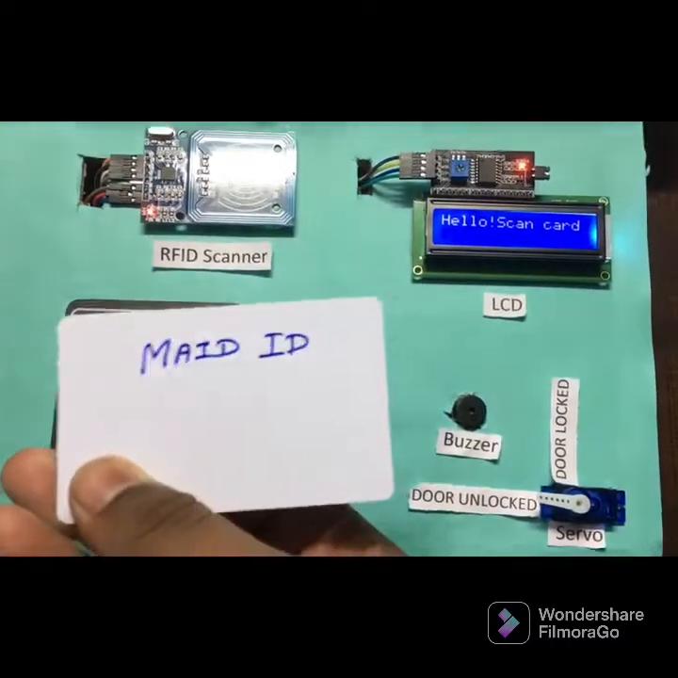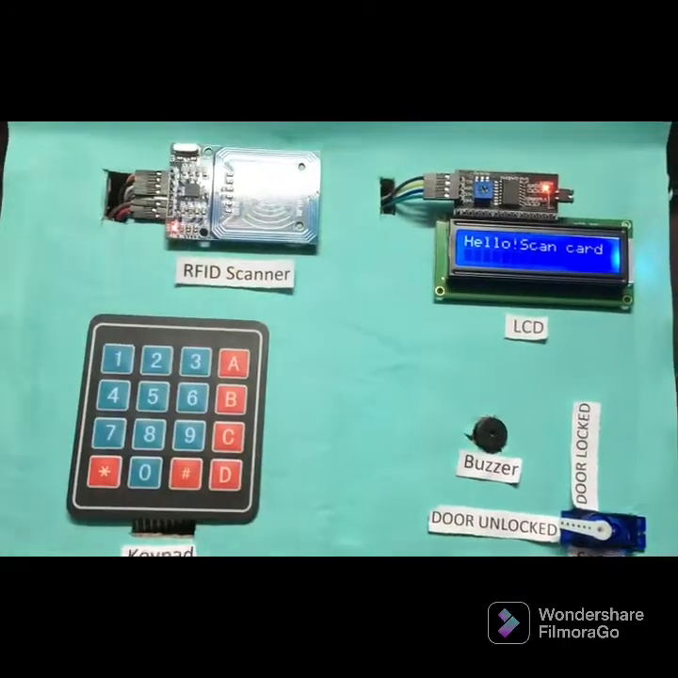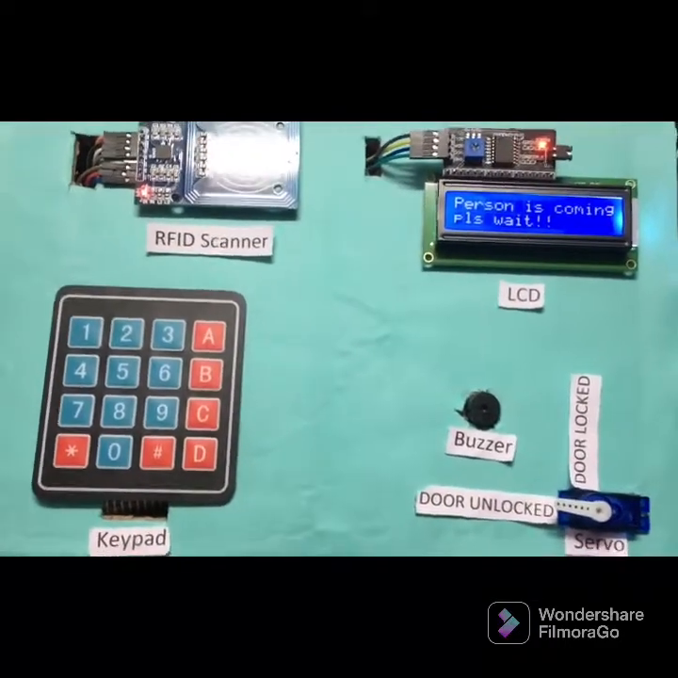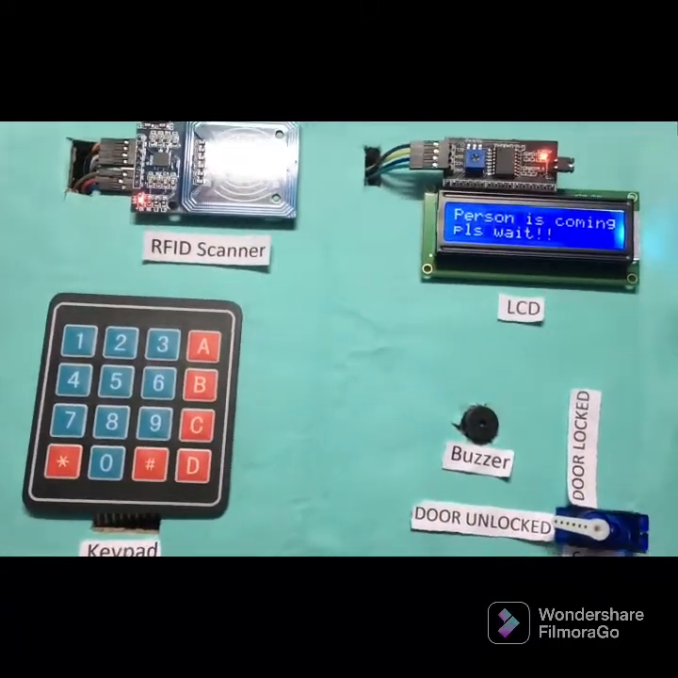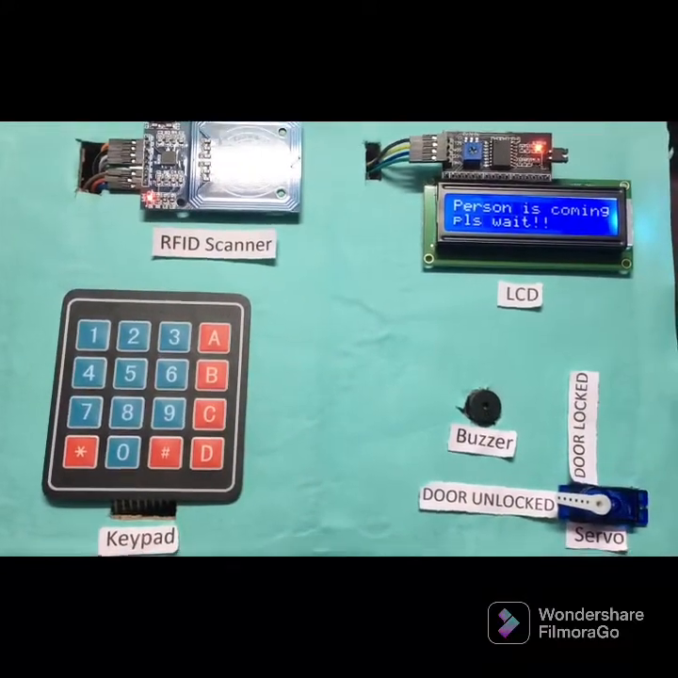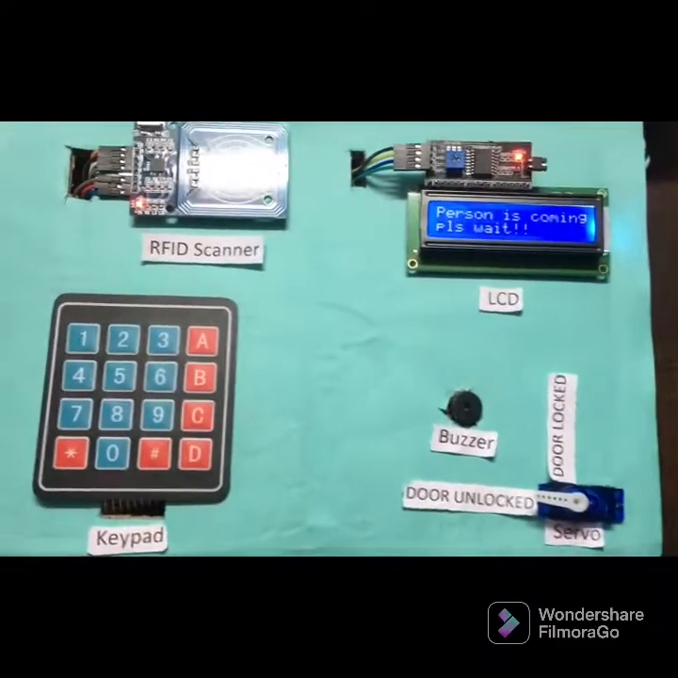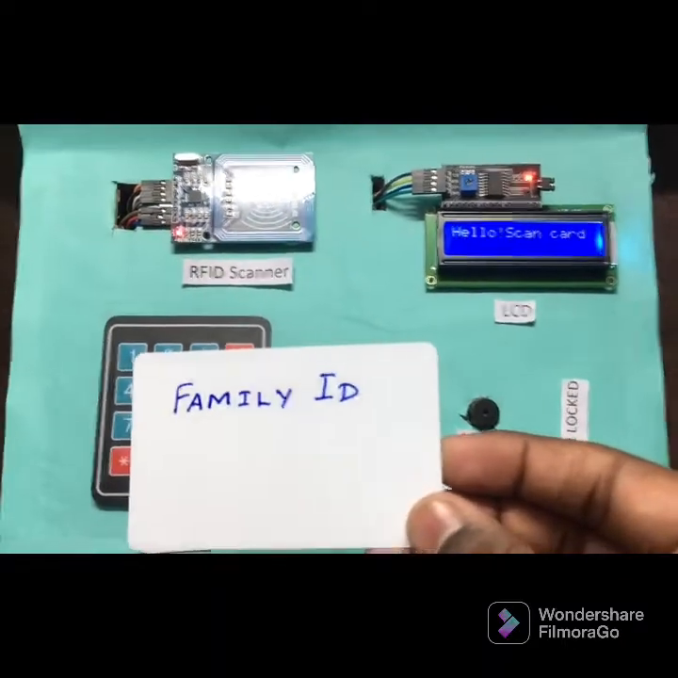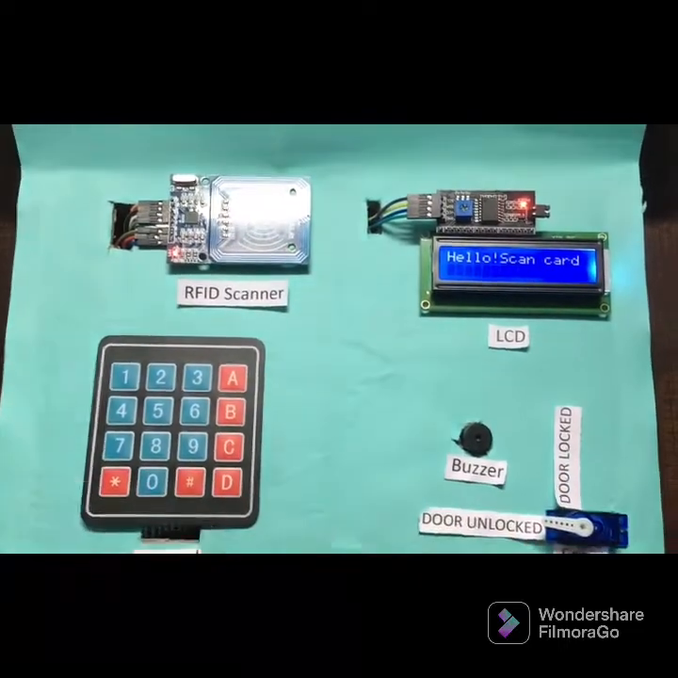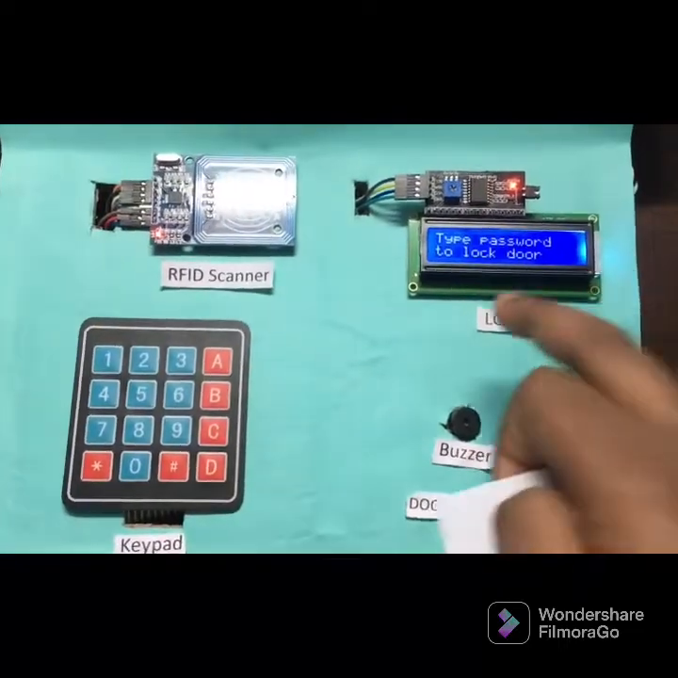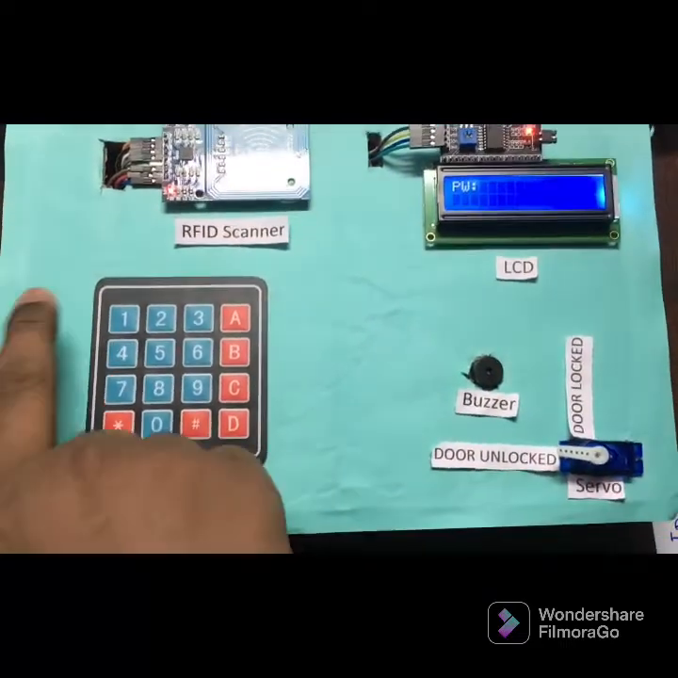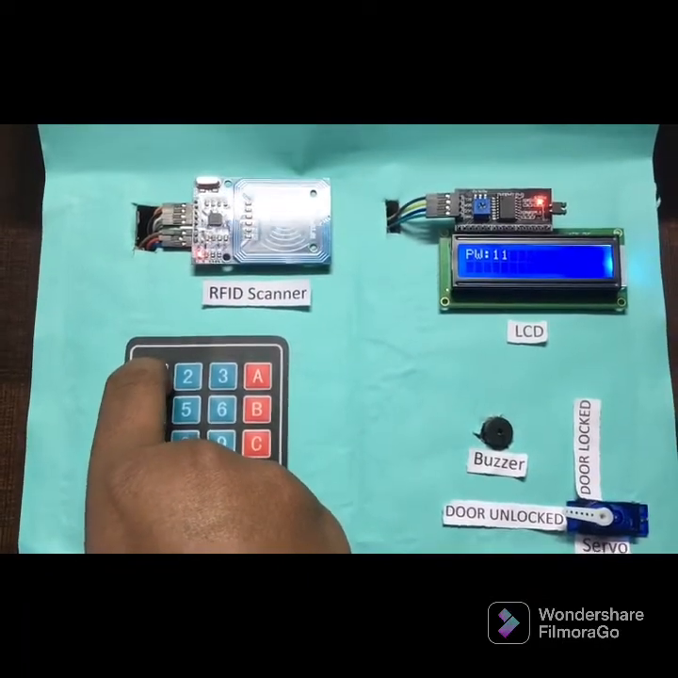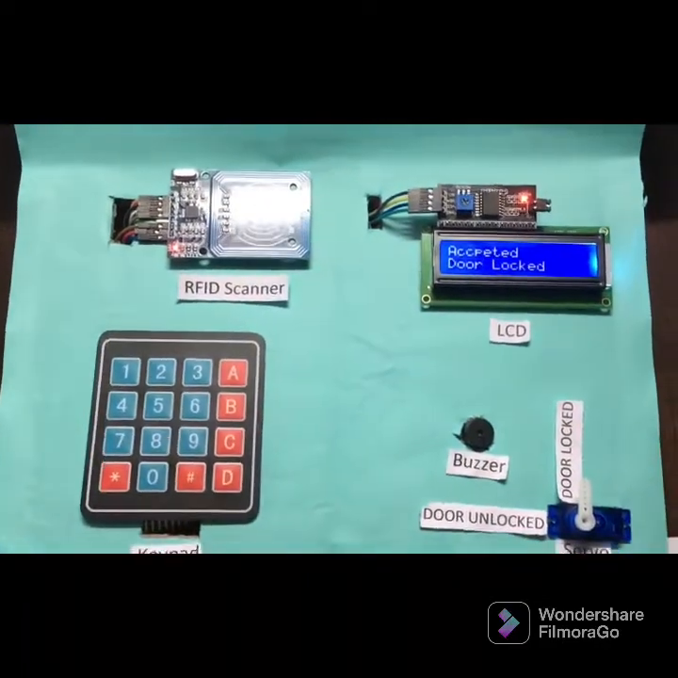So I am going to scan my maid ID. And now it triggers the buzzer and the display changed to person is coming, please wait. Now I am going to scan my family ID. As I opened the door using the family ID, now it will ask for a password to lock the door. The password is 1111 again. So the door is locked now.